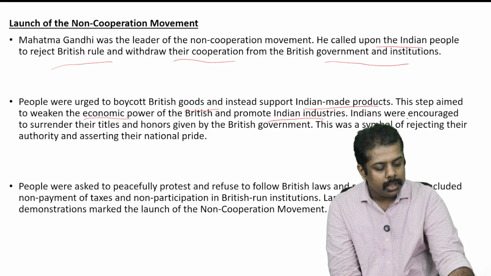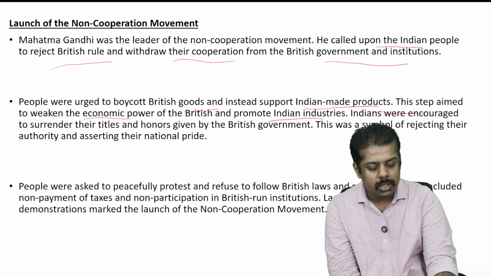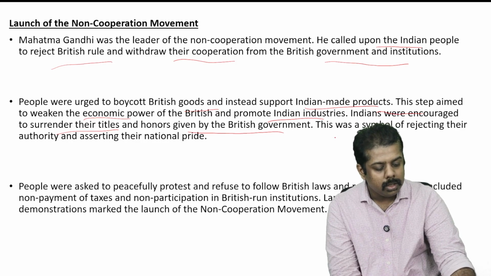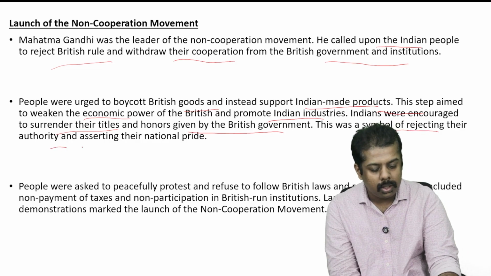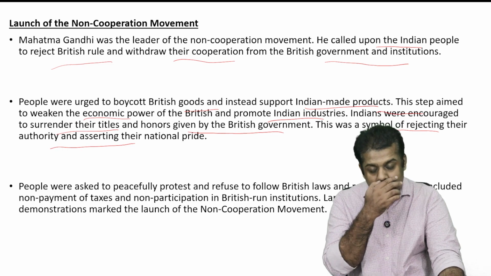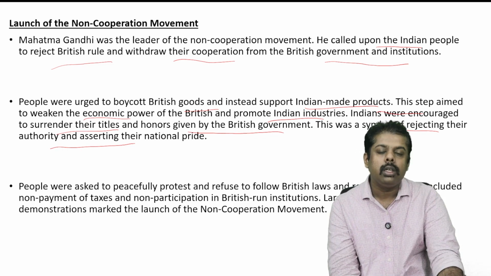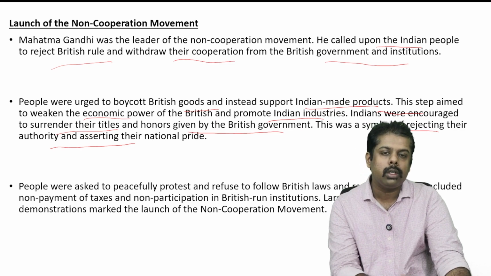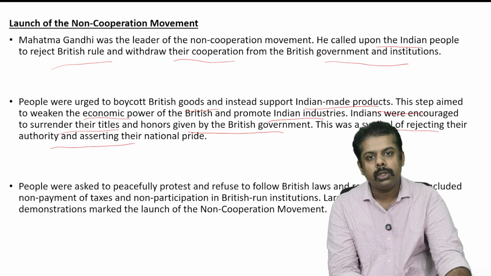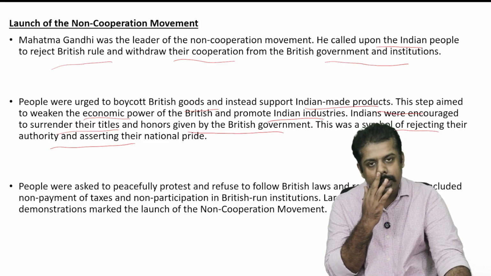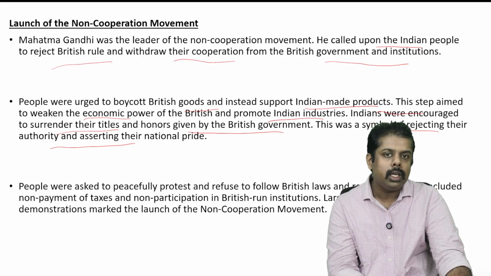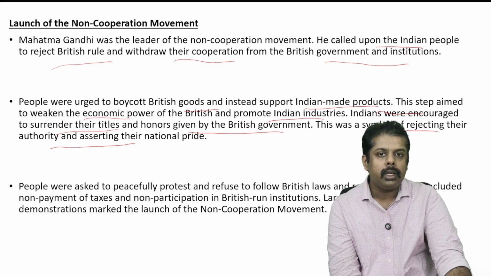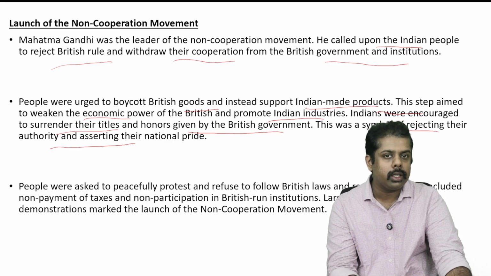The aim was to make an impact on the economy of the British government and try to boost our products as well.